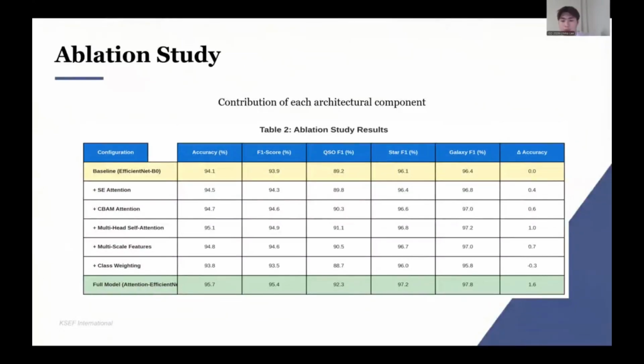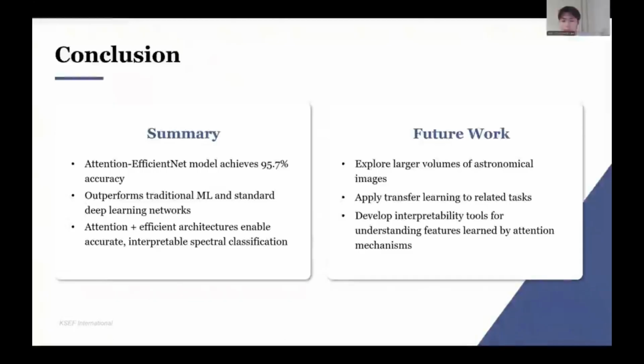Class-weighted loss actually hurts performance, suggesting that in a naturally separable space, forced rebalancing introduces bias. The model reaches 95.7% accuracy with under 5 million parameters, deployable at survey scale. Future work explores imaging, transfer learning, and interpretability.